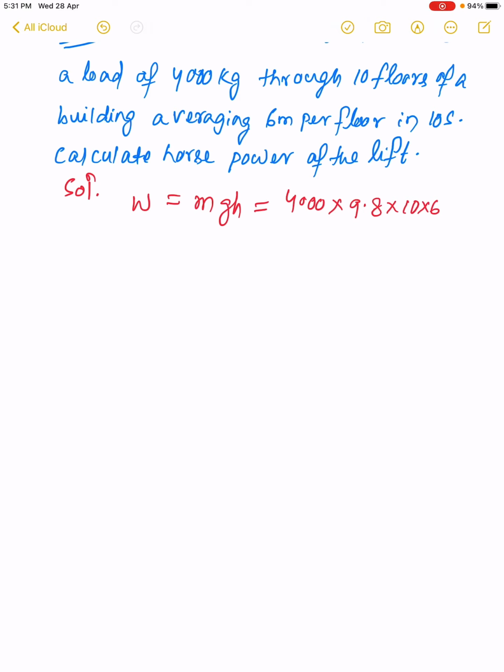So h is equal to 10 into 6. The work done will be mgh, potential energy, this much joule.